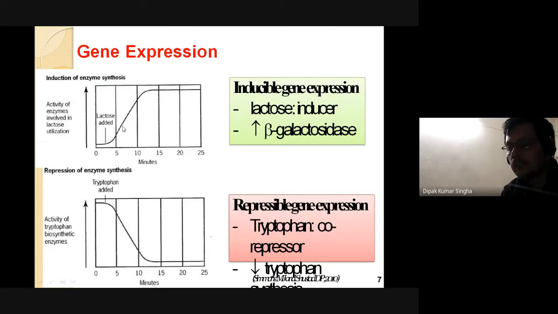That means when the inducer comes, the gene will be expressed, initially slow, then fast, and after that constant gene expression. In case of repressible gene expression, generally it is the tryptophan operon. Here is the Lac operon, and here is the tryptophan operon. It is basically the repressor molecule. Here tryptophan will be added, and the gene expression will slow down, or be down regulated. It goes initially down, then rapidly down, then slows down and ultimately stops. These are the same phenomena, just like a reverse of the inducible and repressible gene expression.